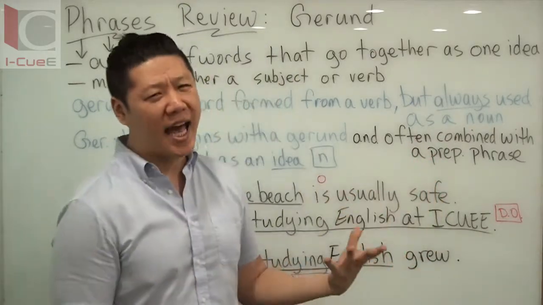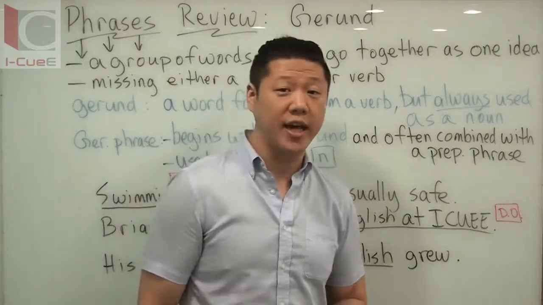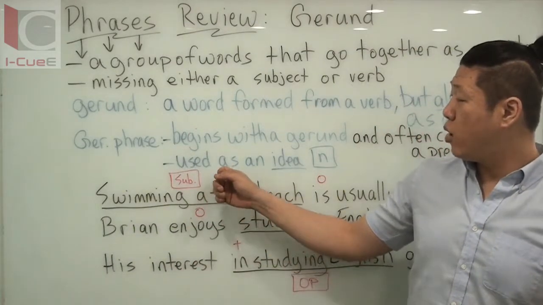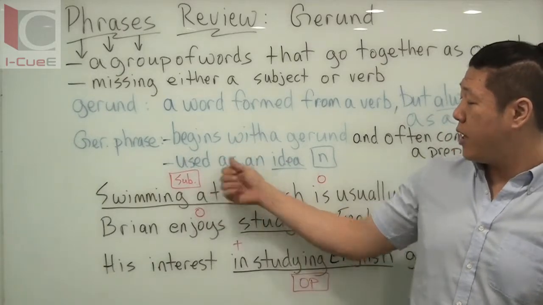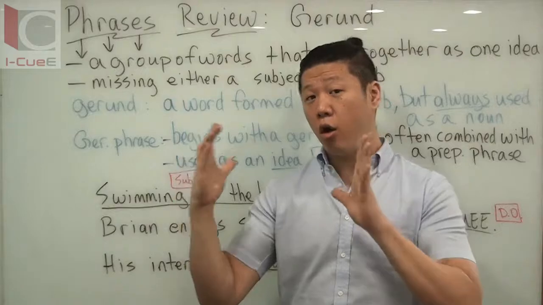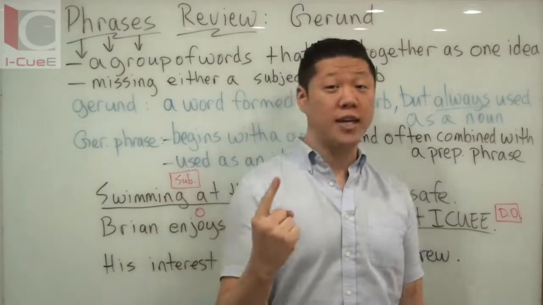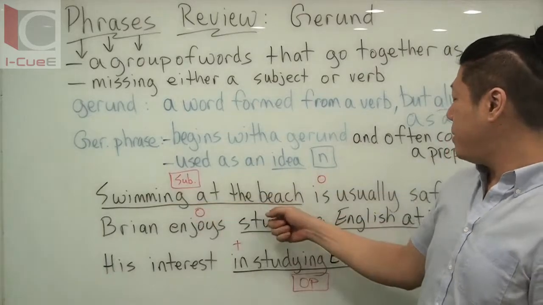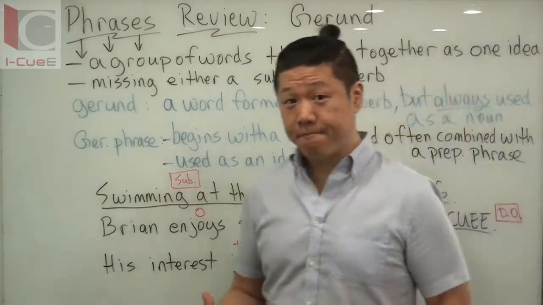But you don't have to have it that way. We'll look at an example of that in a little bit. So we'll see both types. When you are using the gerund, again, we're talking about used as an idea noun. Even though you have many words, all those words together is one noun. So let's look at an example. First one, swimming at the beach is usually safe.